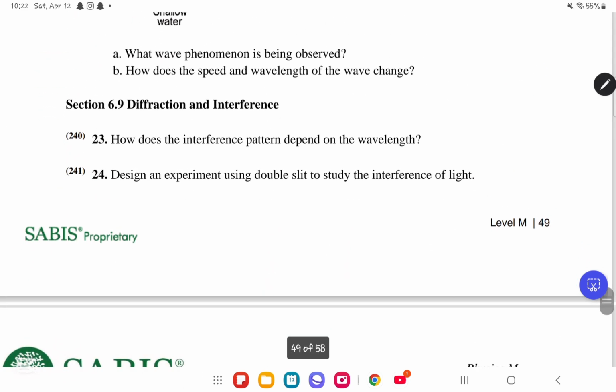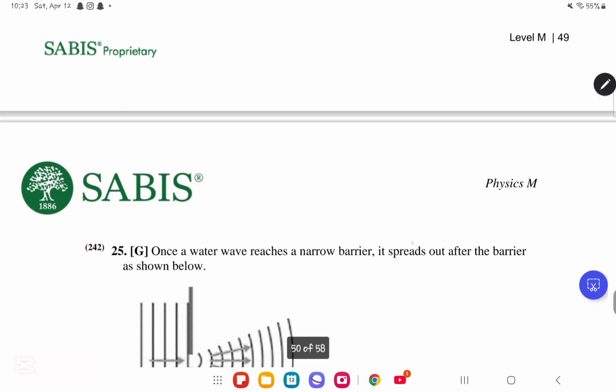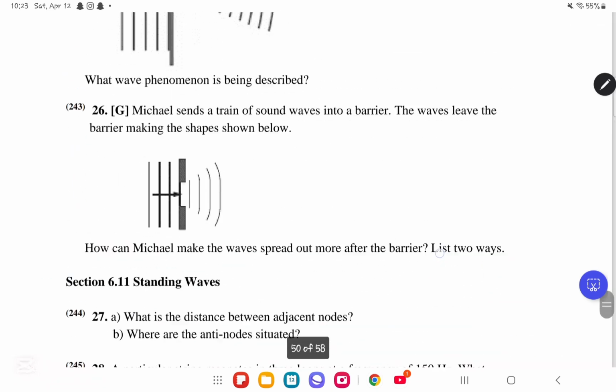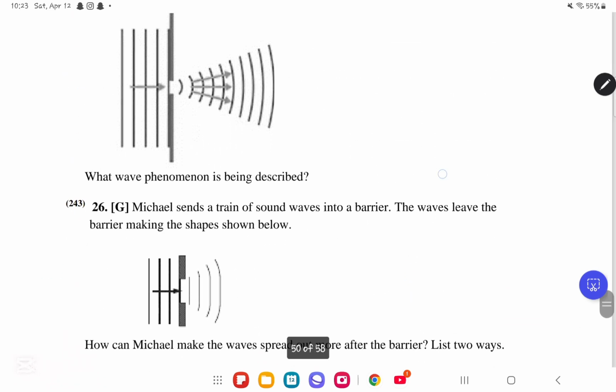We move on to CQD number 6.9. I think this is the last thing I will do, because the next one we have is 6.11, and we do not have 6.11, okay?